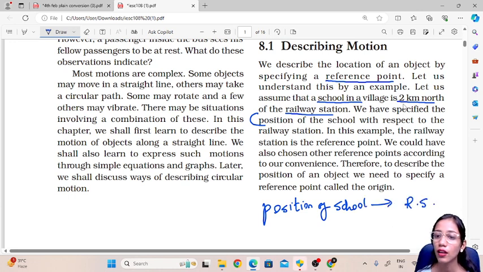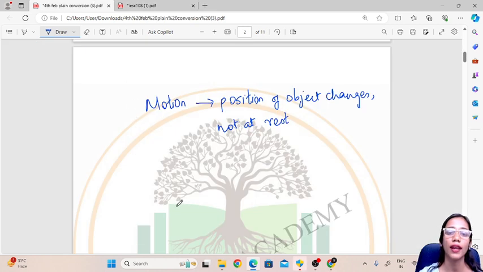Now what does this mean? The railway station is the reference point in this situation. We could have also chosen another reference point according to our convenience. Therefore, to describe the position of an object, we need to specify a reference point, and that reference point is called the origin. If we have to give a direction, we will always say that it is 5 kilometers from this place. So that particular place becomes the reference point or the origin. In motion, we call the reference point the origin.